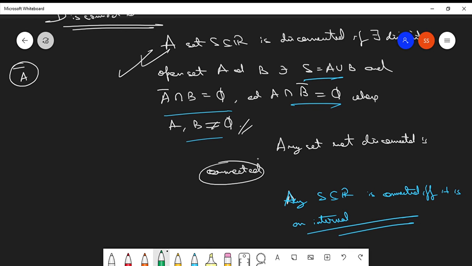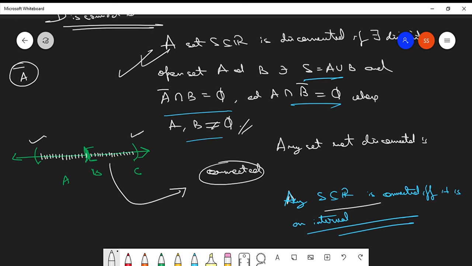Suppose this is one set AB, and say this is another set BC. If the union of these sets is such that you can cover each and every element between this point and this point, then such sets are called connected sets.